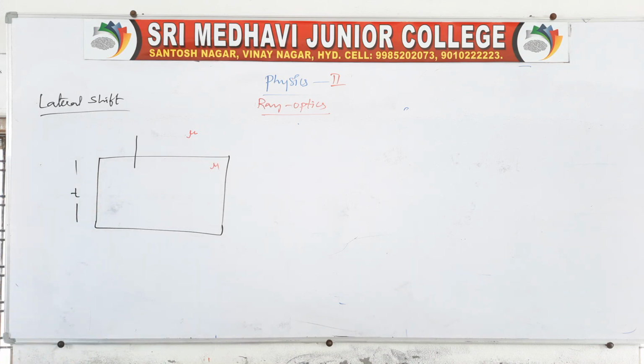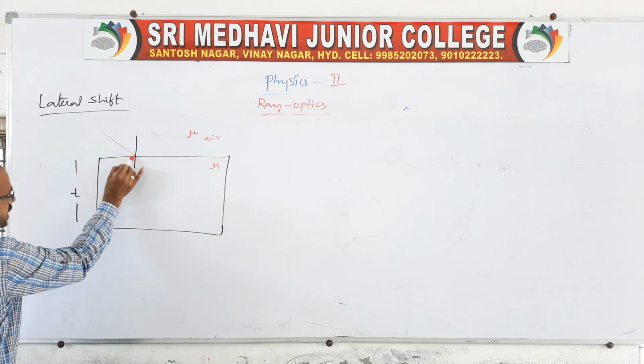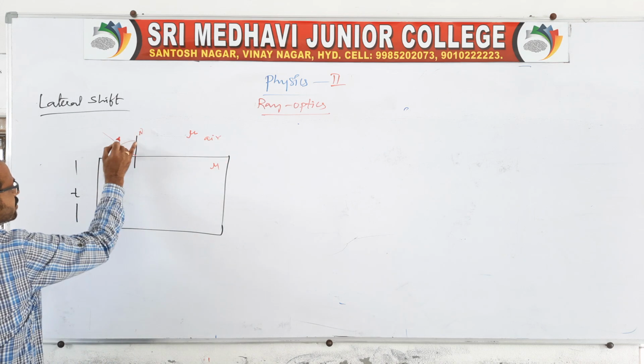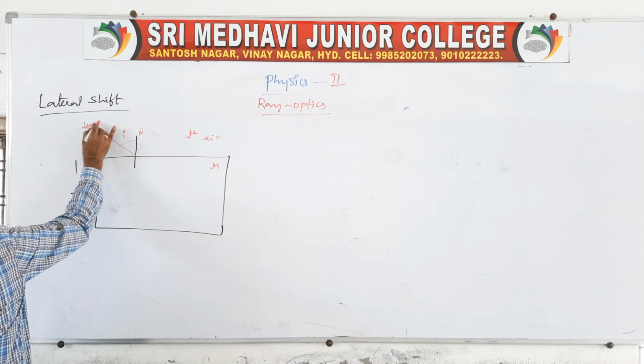The ray propagates from one medium to another medium, so two refractions take place at the boundaries. Air is the medium and glass is of thickness T. Suppose the ray is incident like this at a normal, making an incident angle i.